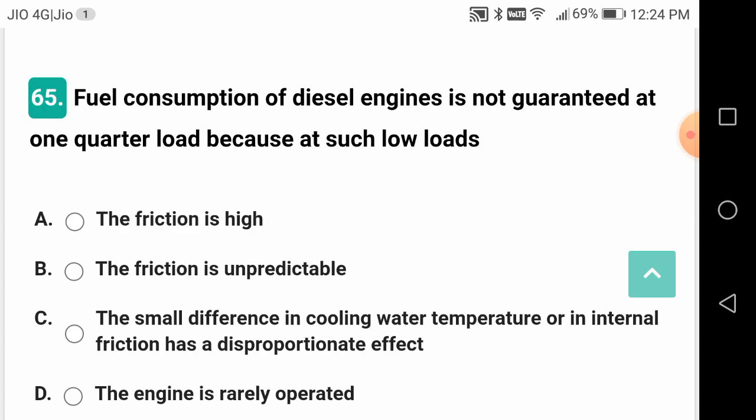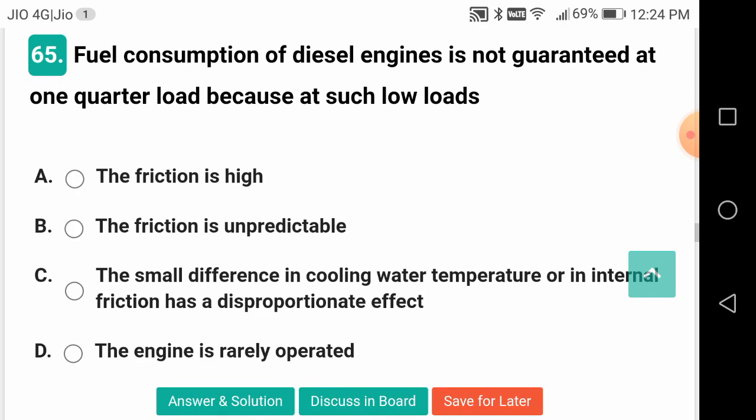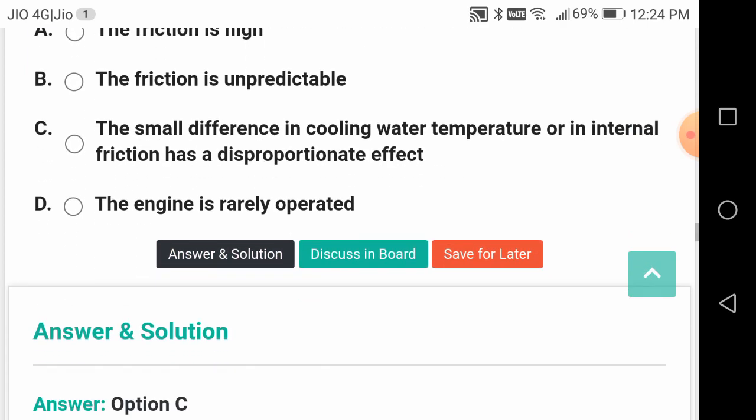More ignition tendency. Fuel consumption of a diesel engine is not guaranteed at 1/4 load, because at such loads what happens? The small difference in cooling water temperature or in internal friction has a disproportionate effect. That is the reason.